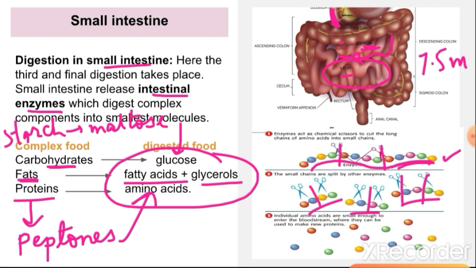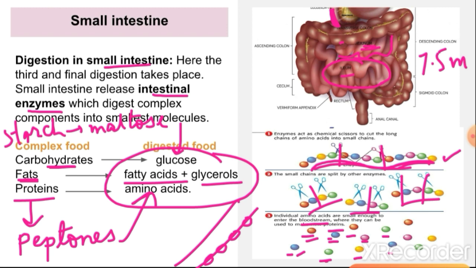Then in the third step they were converted finally into individual molecules. These individual molecules are easy for the blood to absorb, because the blood vessels have very tiny pores. Only these smaller molecules can be absorbed through these tiny pores, not the longer chains. That is why the longer chains of molecules need to be digested.